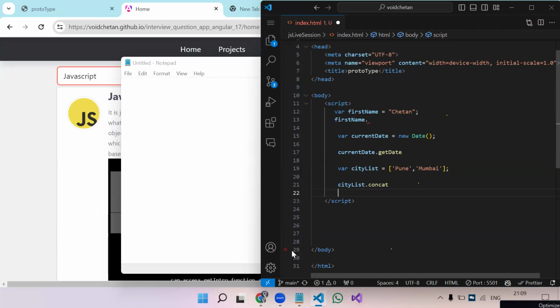In case of string, we get a different set of functions. In case of date, we get a different set. In case of array, we get different functions or properties. So when you create a variable, based on the data type, the JavaScript engine attaches some methods and properties to your variable. Simple definition.